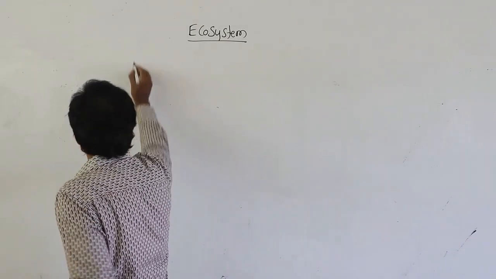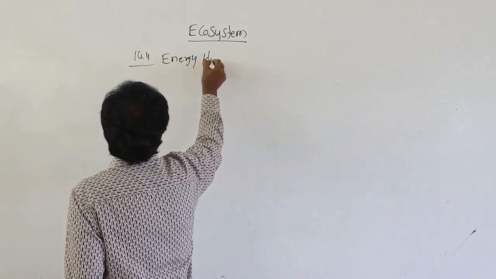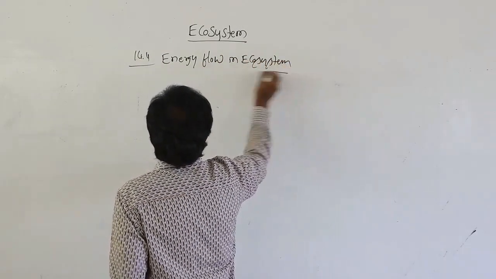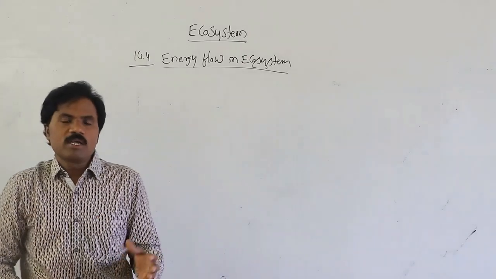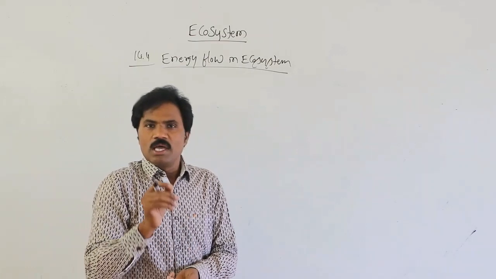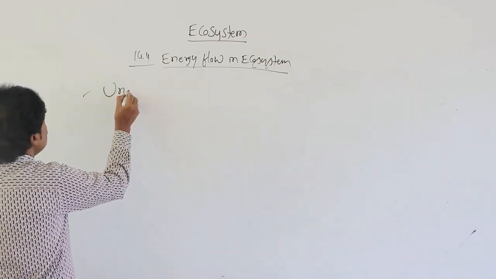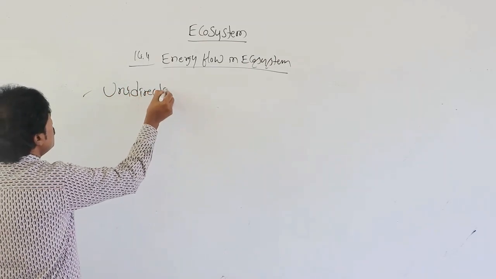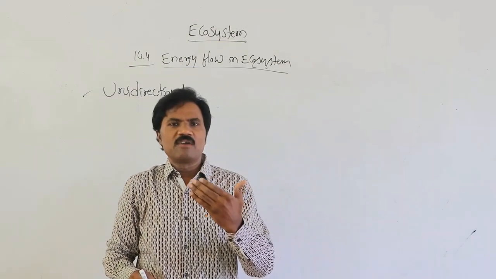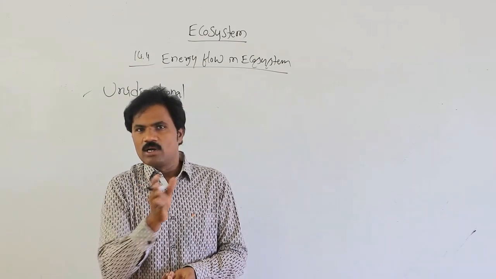What is meant by energy flow? Energy flow in an ecosystem. The most important thing is what type of energy flow is generally present in any type of ecosystem. Energy flow is always unidirectional. But how? What are the important factors? It depends upon the energy flow from one level to another level.